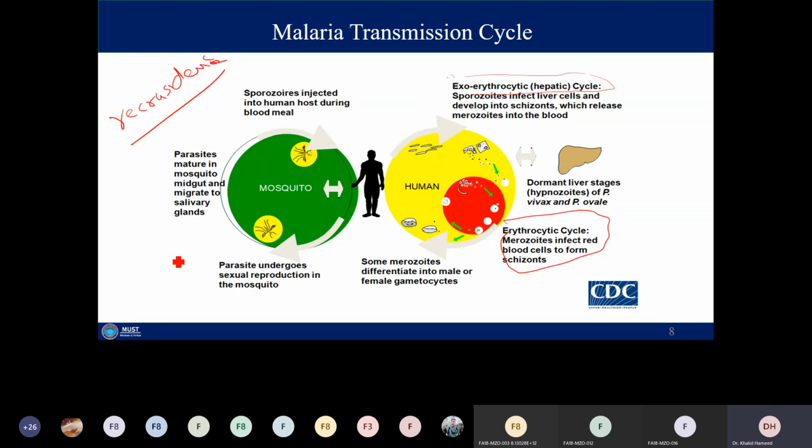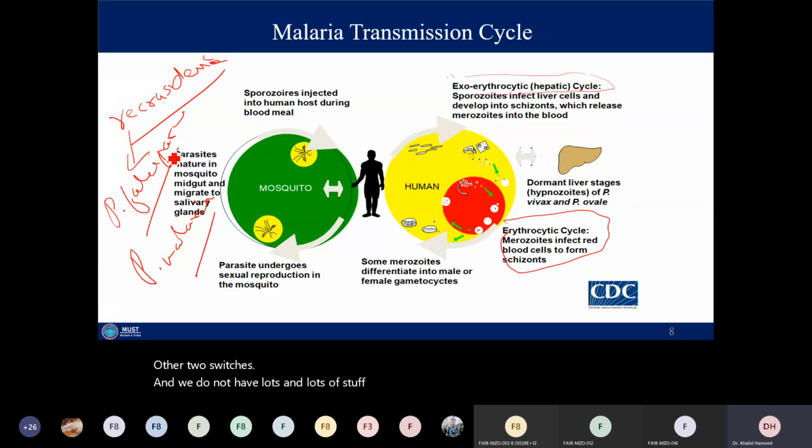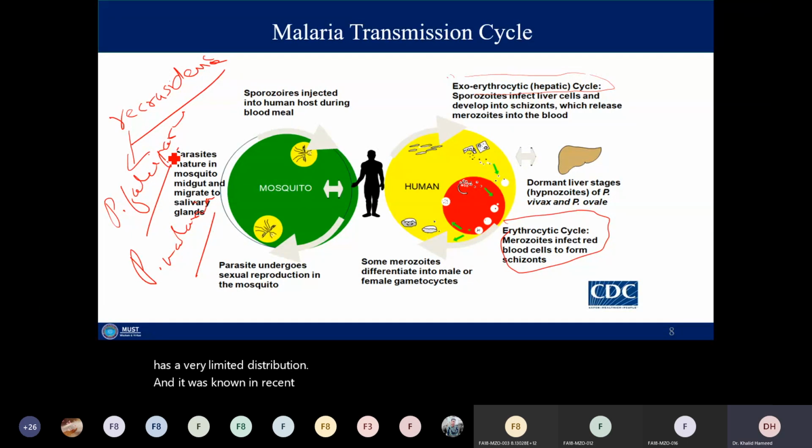That happens in case of Plasmodium falciparum and malariae, the other two species. And we do not have lots of information regarding Knowlesi, the fifth species, which has a very limited distribution. It became known in recent years that there is a fifth species.